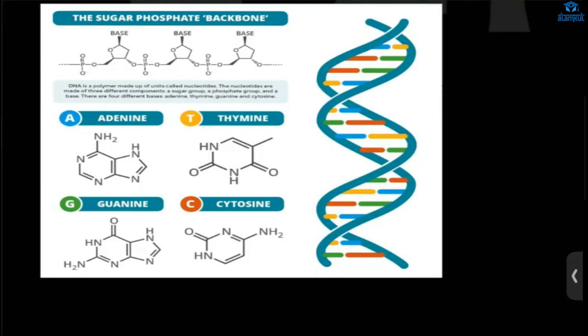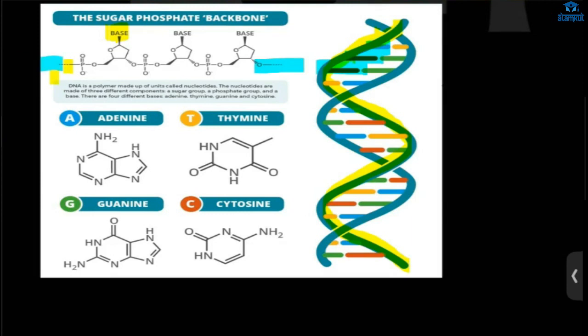Okay, ma'am. Now you see here this A, it could be adenine, or thymine, or guanine, or cytosine. Understood? This is the one strand I'm telling about. Here we have phosphate and sugar, and then this is the base. Many bases. This will be continuing.